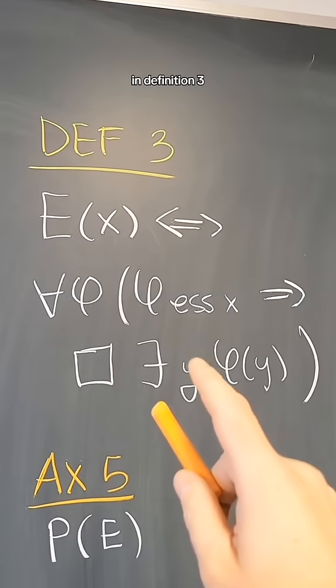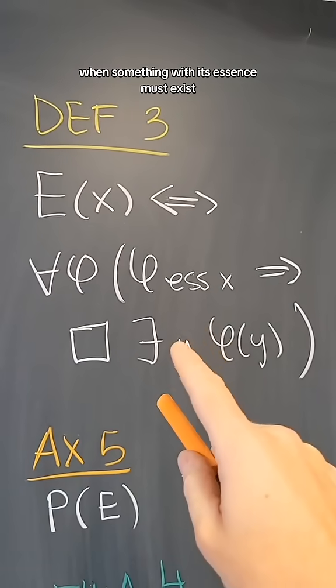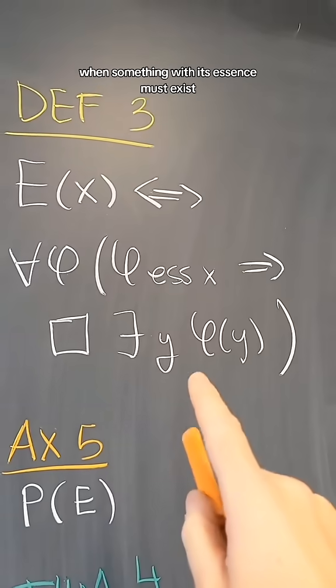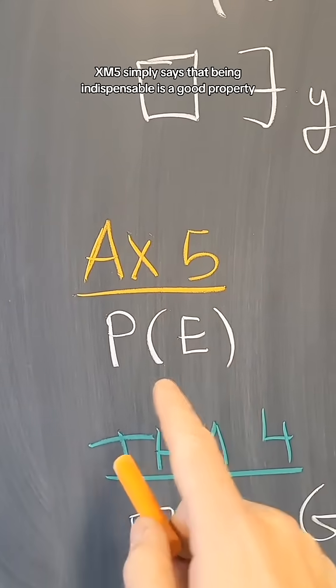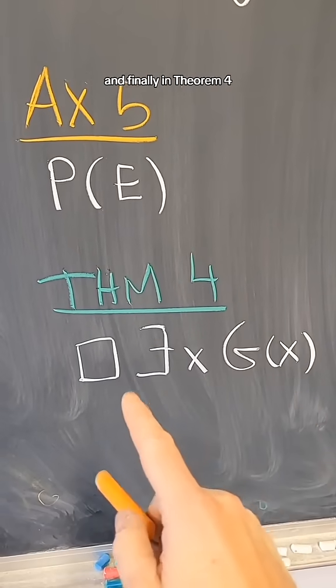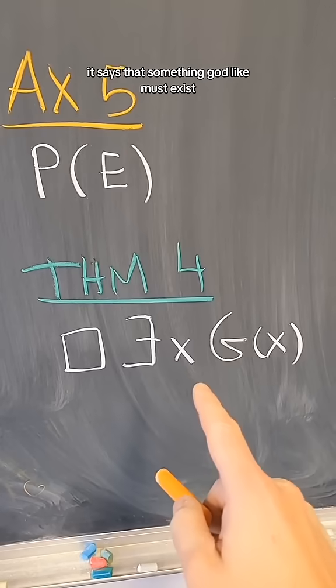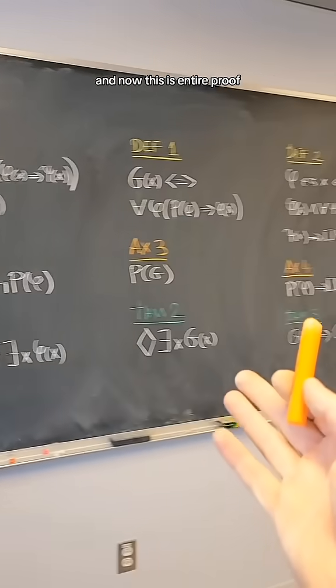In definition 3, we call something indispensable when something with its essence must exist. Axiom 5 simply says that being indispensable is a good property. And finally, in theorem 4, it says that something godlike must exist. And now, this is the entire proof.